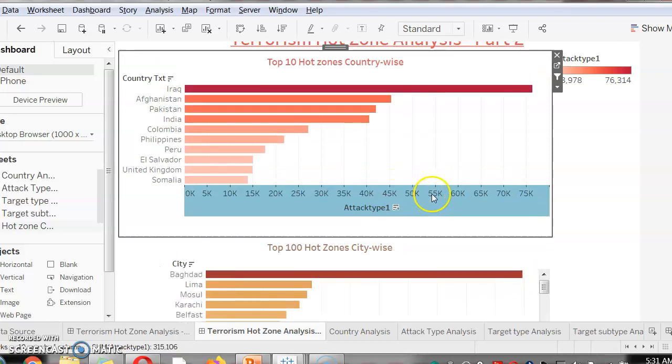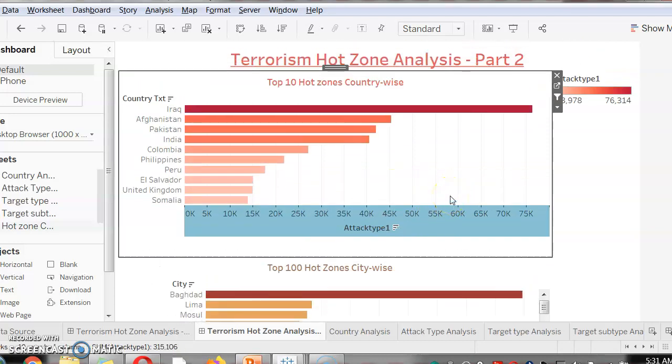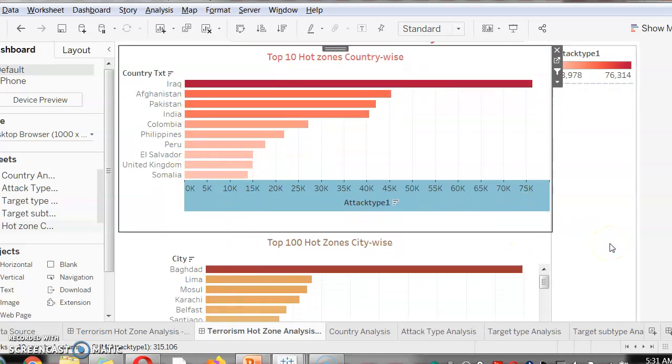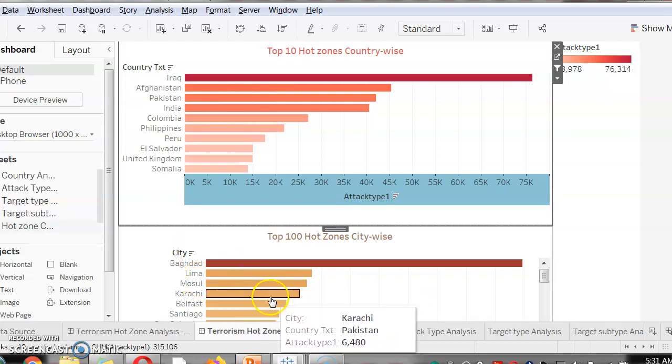From this analysis, we can also analyze and find out which areas, or which country, need to be in red alert state. Obviously, the most endangered ones are to be kept in red alert state. The same goes for the city also. So that was all about the exploratory data analysis on terrorism.